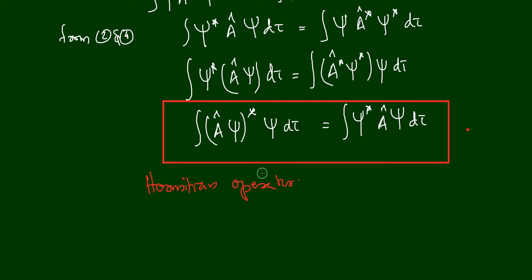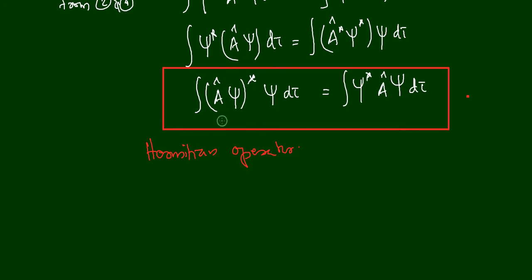So what is the condition for a Hermitian operator? An operator Â can be called a Hermitian operator if ∫ (Âψ)* ψ dτ is equal to ∫ ψ* Â ψ dτ, and ψ is an eigenfunction of the operator Â.